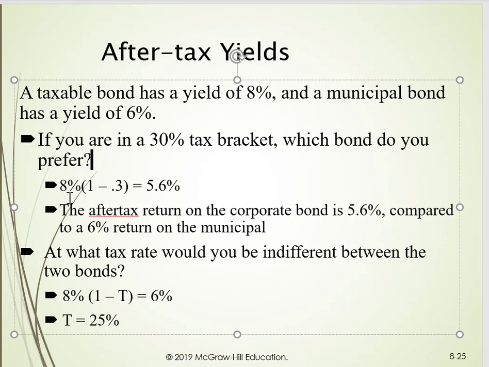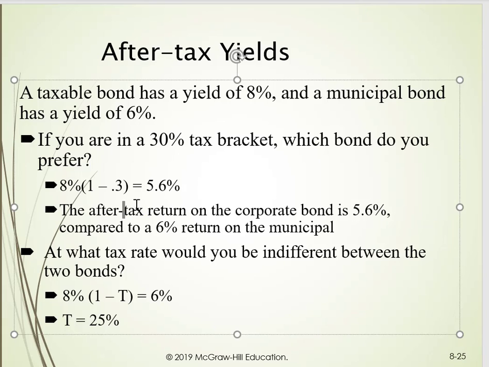In 6 years, the bond can become callable, and the company will pay a call premium of $1,050. The yield on the deferred call bond is multiplied by 1 minus T. That means you would get to keep 5.6% after tax, with the municipal bond, because you pay no taxes, and then you'd be able to keep 6%. What is the current yield? Well, the current yield is the coupon, the interest payment divided by the current price.